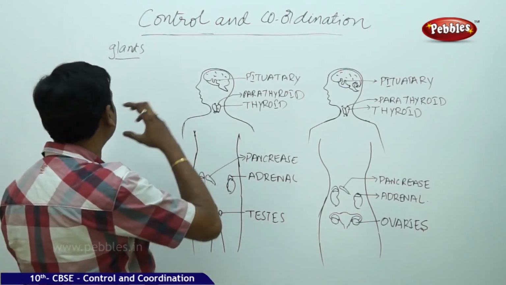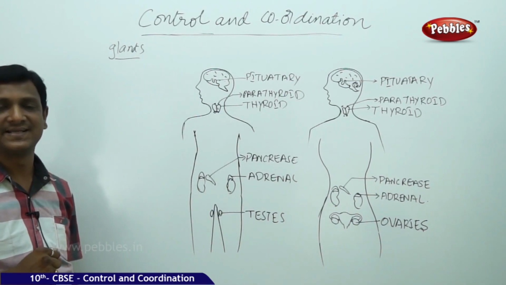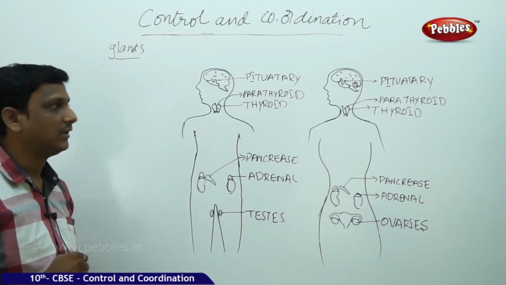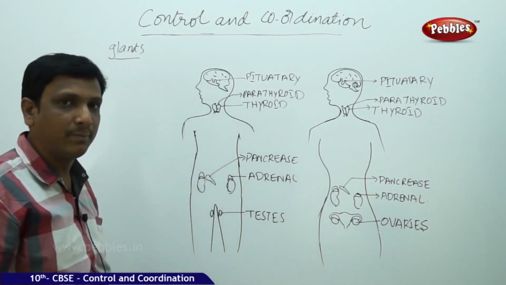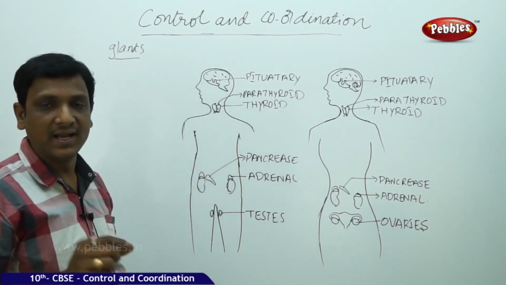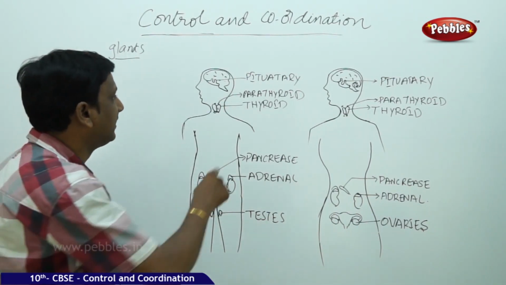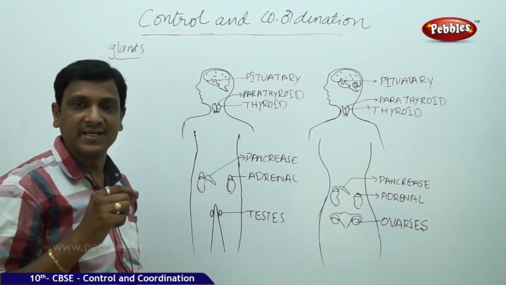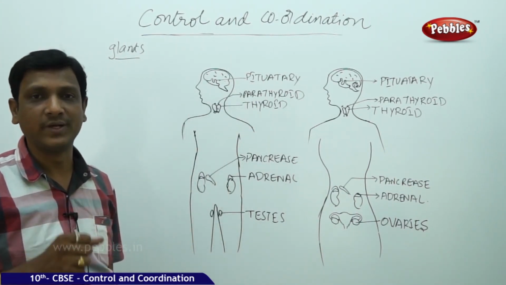So let us see, the hormones are secreted by glands. Now in this picture we are going to locate where the glands are in our body. Let us start with the head. On the floor of the brain we have a pea-sized gland, a gland the size of a small pea. That is the pituitary gland. The pituitary gland secretes hormones like growth hormone, which affects the growth of your body.